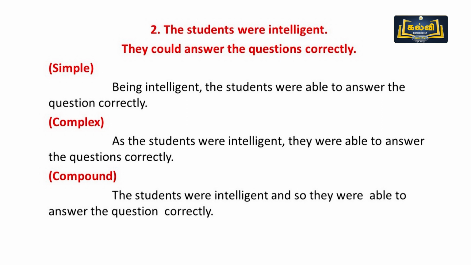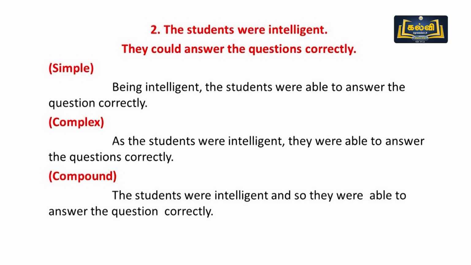Number 2. The students were intelligent. They could answer the questions correctly. Simple. Being intelligent, the students were able to answer the question correctly. Being intelligent, I was able to answer the question correctly. Being intelligent, you were able to answer the question correctly. Being intelligent, we were able to answer the questions correctly. Being intelligent, they were able to answer the question correctly.